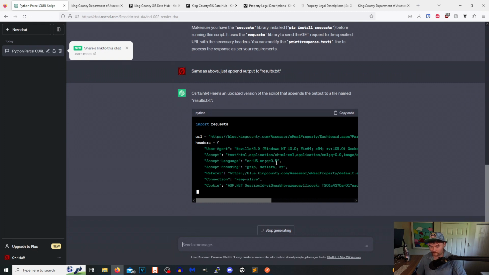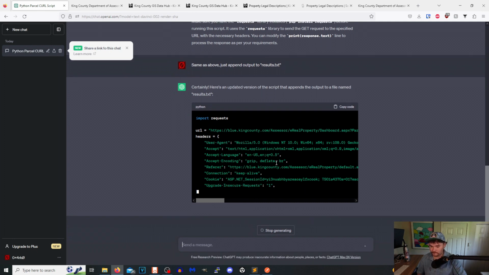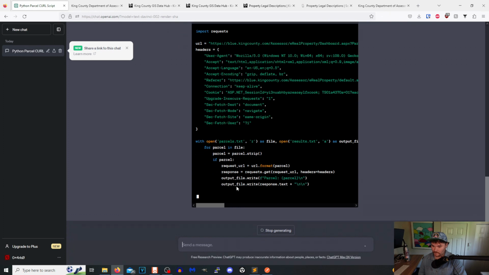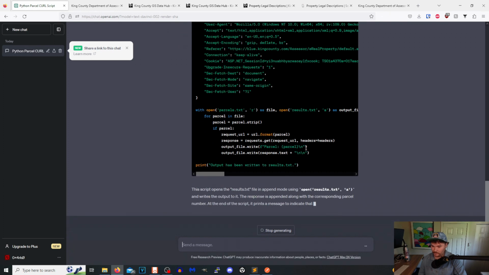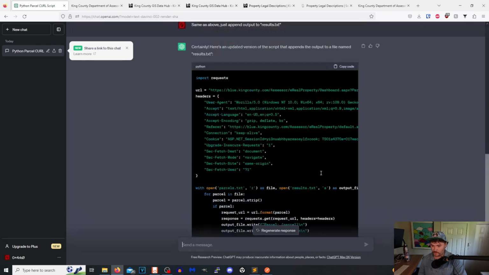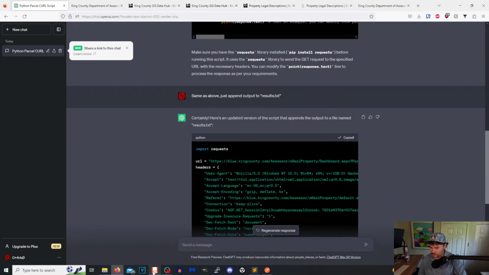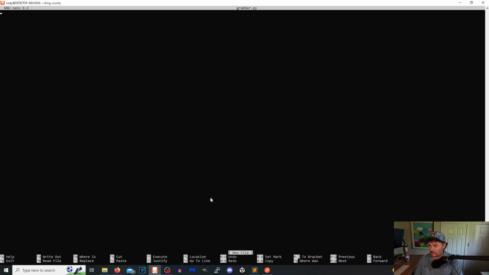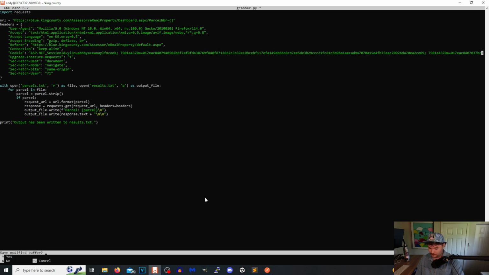And then output right. Cool. So we will go ahead and copy this over to our Python script right over here. Do ls real quick. Nano grabber.py. And then Python 3.